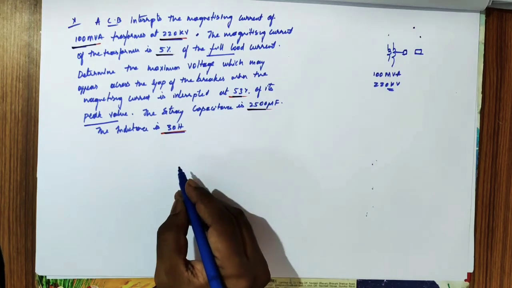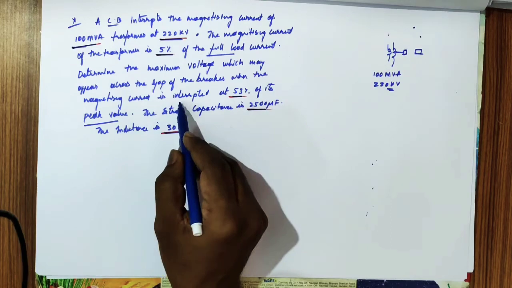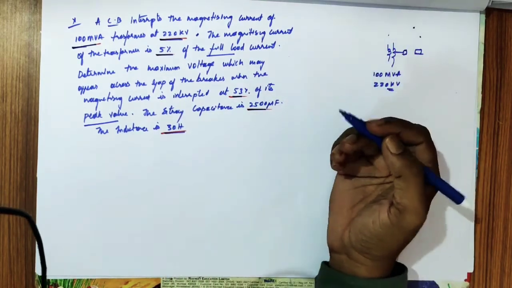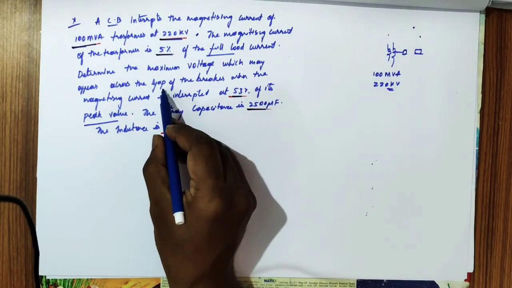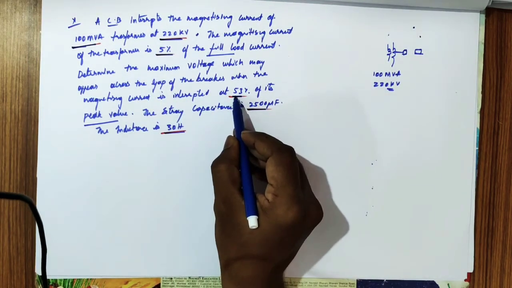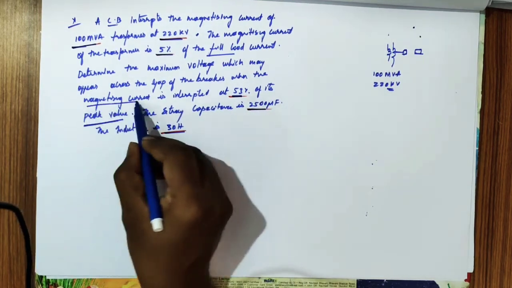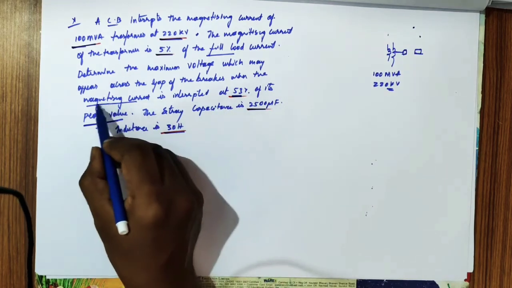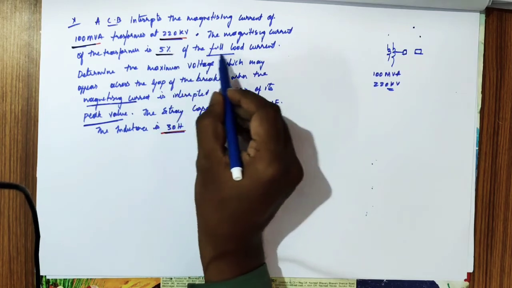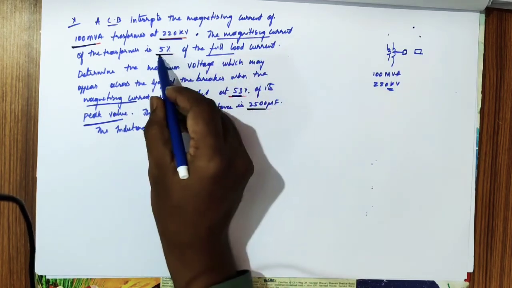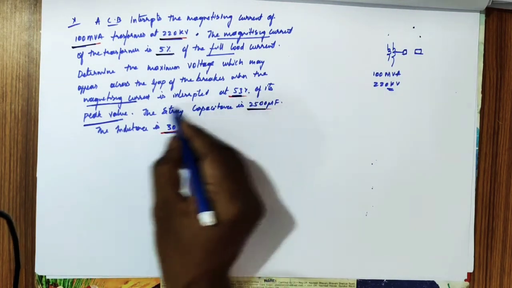Okay, so now we have to find this. When the circuit breaker is operated, I said it operates before the current zero point. The main thing you need is 53% of its peak value. Of what? Magnetizing current peak value. So what is the magnetizing current? It is 5% of full load current. Then the circuit breaker is operating at 53% of its magnetizing current.